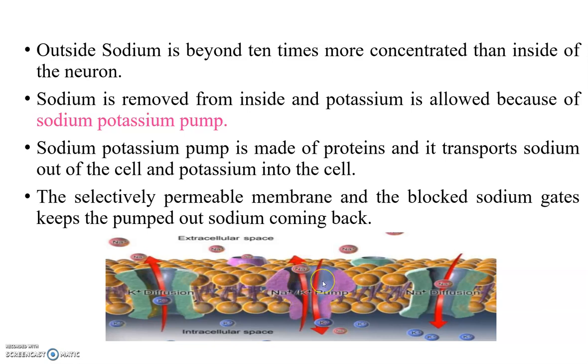So the sodium potassium pump is made of proteins and it transports sodium outside of the cell and potassium into the cell. So the selectively permeable membrane and the blocked sodium gates keep the pumped out sodium from coming back.